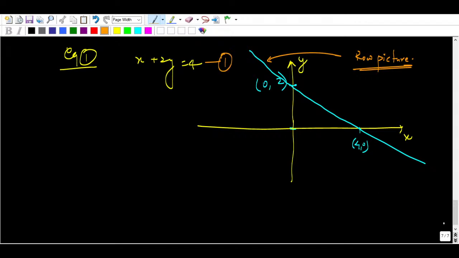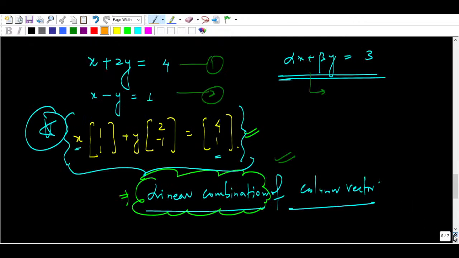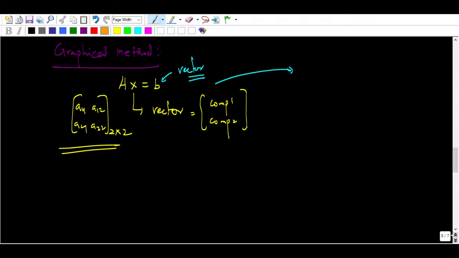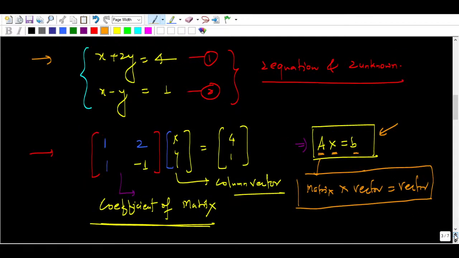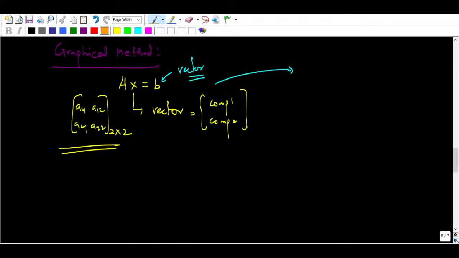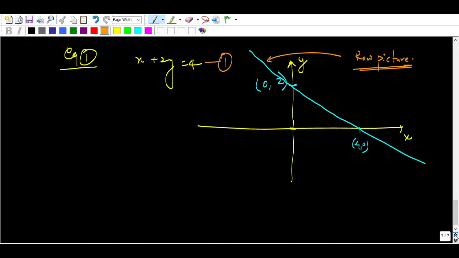You can understand. You can see here, if I show you the matrix, the coefficient matrix, let me go back and show you this matrix, right? So this is row 1 and this is row 2. This will give you row 2, and this will give you row 1. So how to represent it in the xy plane? You can say a row of a matrix can be drawn or represented by a straight line passing through 2 points.